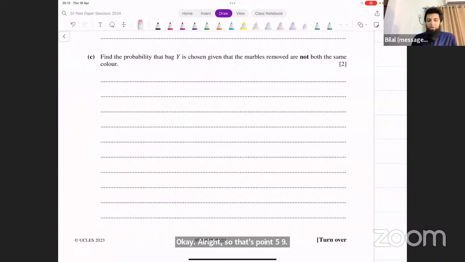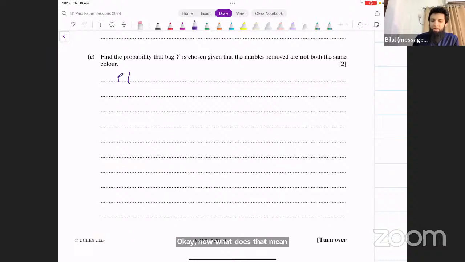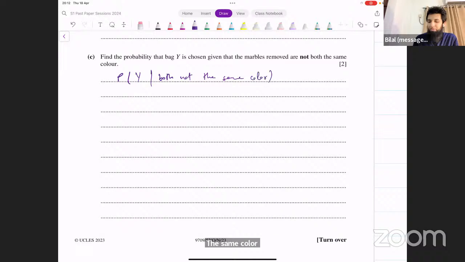Now it says, find the probability that bag Y is chosen given that the marbles removed are not both the same color. Okay, now what does that mean? Probability that bag Y is chosen, given that both marbles are not the same color. That's what you have to find out.